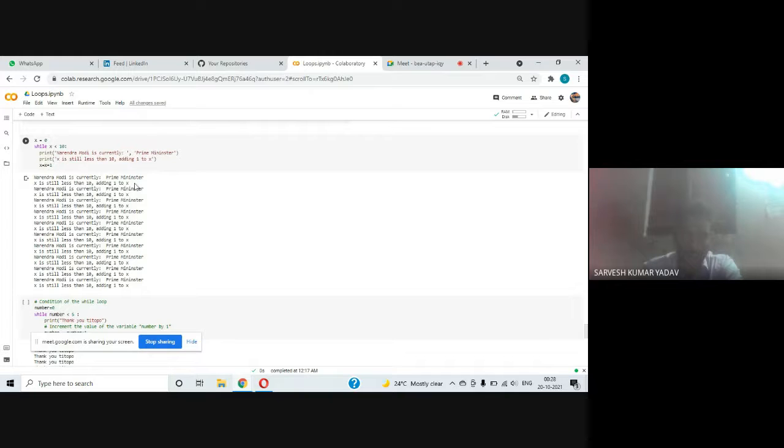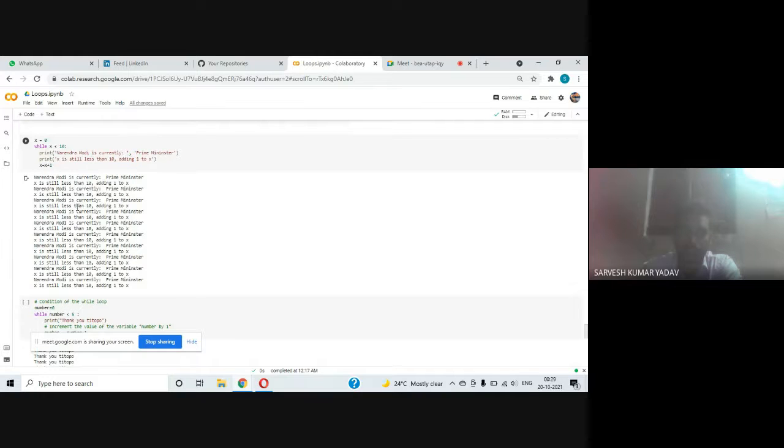It is becoming 1. 0 plus 1 is 1. Is 1 less than 10? Yeah, 1 is less than 10. Again printing the same statement, Narendra Modi is currently Prime Minister. X is still less than 10 and adding 1 to x. When adding 1 to x, 1 plus 1 equal to 2. Is 2 less than 10? Yeah, 2 is less than 10. Okay, again printing the same statement here. Then again incrementing it by 1.